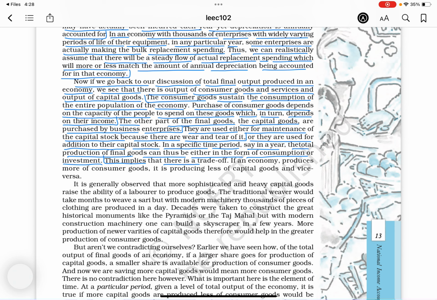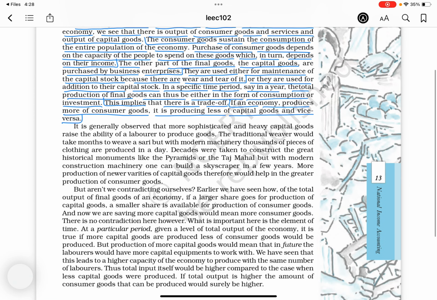This implies that there is a trade-off. If an economy produces more consumer goods, it is producing less capital goods, and vice versa. It is generally observed that more sophisticated and heavy capital goods raise the ability of labor to produce goods. The traditional weaver would take months to weave a sari, but with modern machinery, thousands of pieces of clothing are produced in a day.